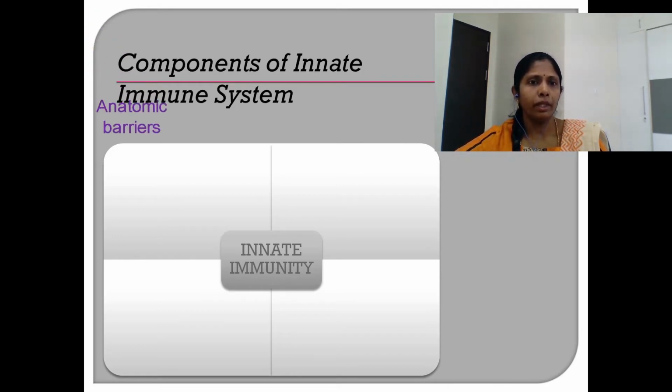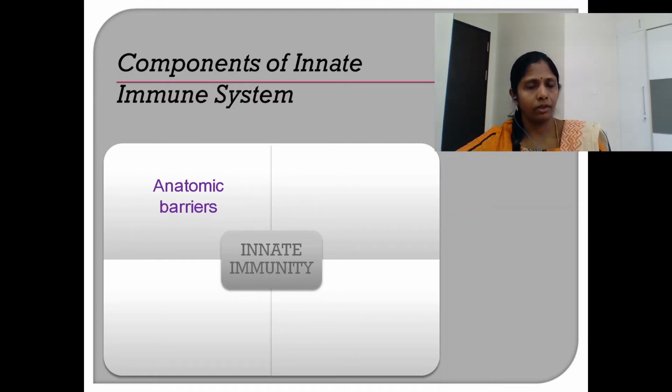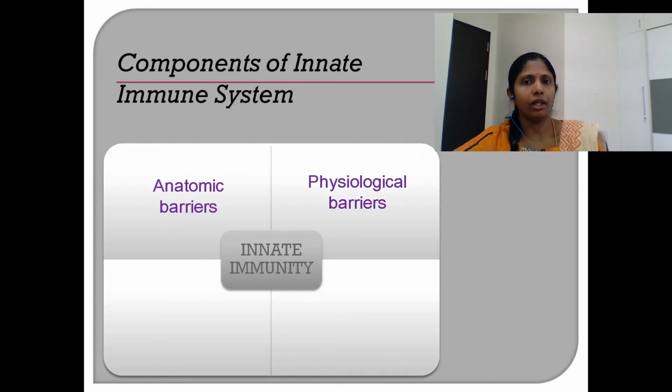The first one is anatomic barriers. The anatomic barriers include skin and the mucous membrane. The next component is physiological barriers. The various physiological conditions of the body, like temperature and pH, also act as a mechanism of protection to the individual. The third component is formed by phagocytic barriers.